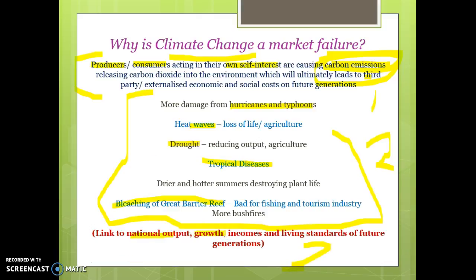It's not enough to say climate change is a market failure because people acting in their own self-interest will cause more carbon emissions, and this will lead to tropical diseases and drier summers and bleaching of the Great Barrier Reef. You then need to say this is going to hurt our material living standards because it will lead to reduced national output. It can hurt our sustainable growth rates and therefore reduce the material living standards of society or future generations.